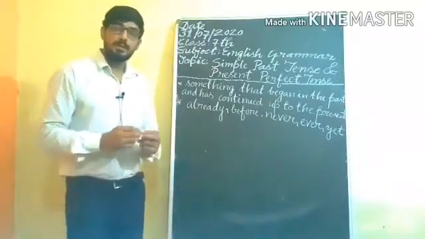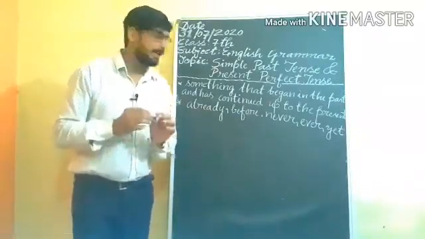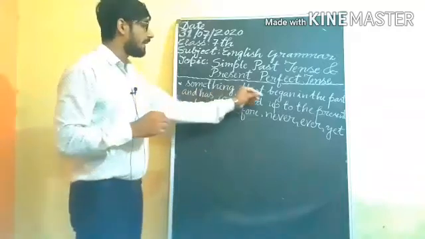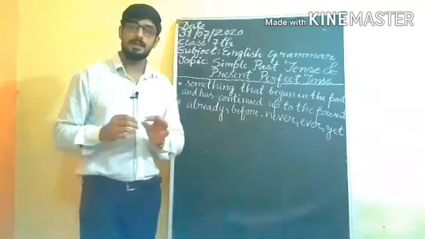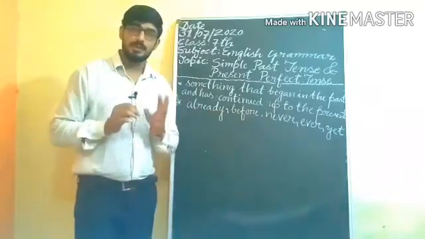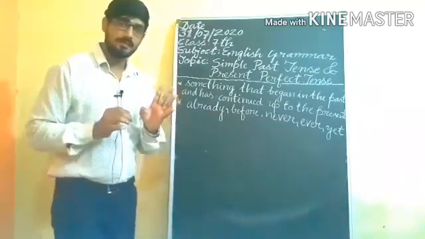Afterward, we use present perfect tense for something that began in the past and continued up to the present, by using two words: since and for. Understand?